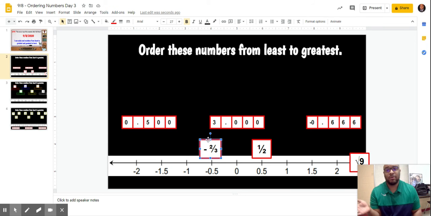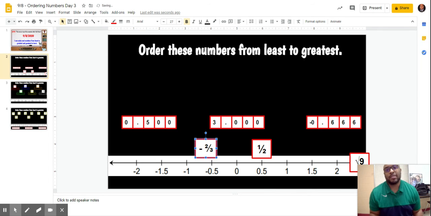Would it be closer to negative 1 or closer to negative 0.5? Negative 0.5 is here. Next would be negative 0.6, negative 0.7, negative 0.8, and negative 0.9. So negative 0.6 is definitely closer to negative 0.5. It wouldn't be right here on the line, it'd be a little bit to the left, about right there.